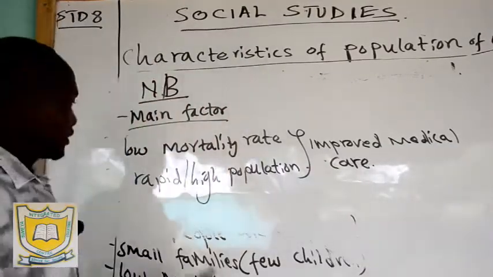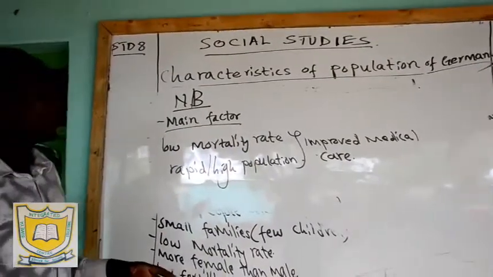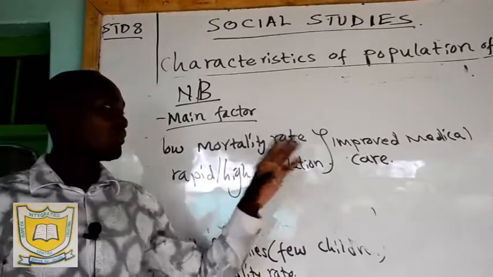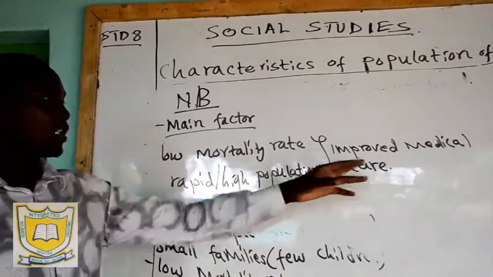So we have said mortality rate is the death of young children, but because of improved medical care, that's one of the main factors that have made young children not to die. So that is medical care.